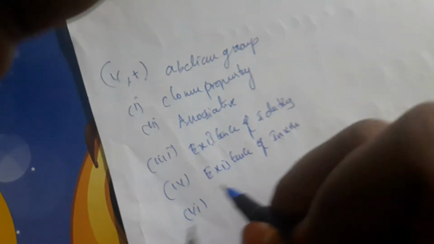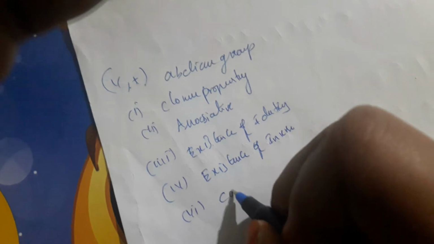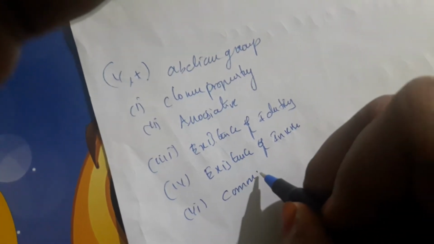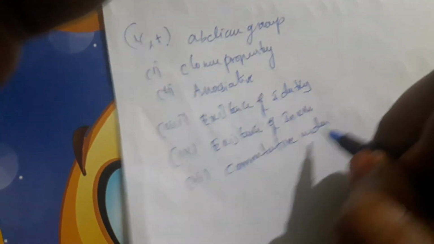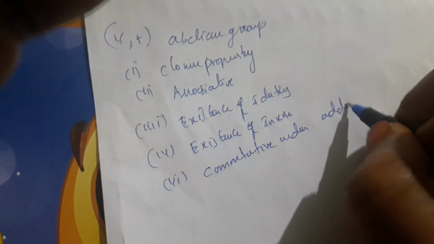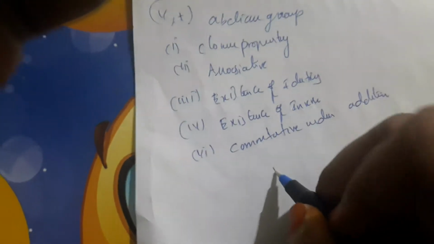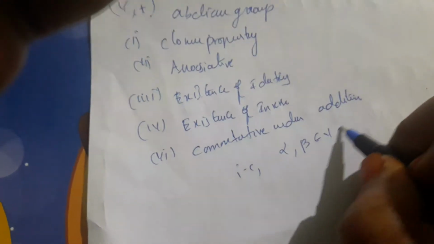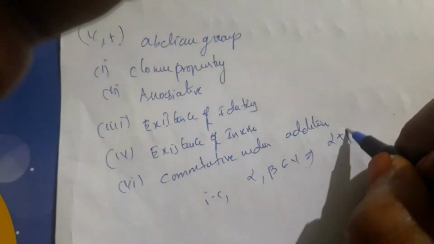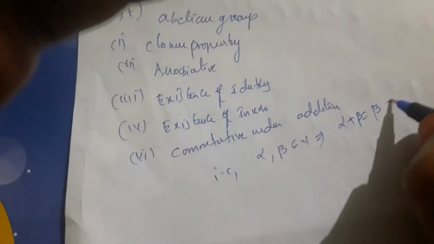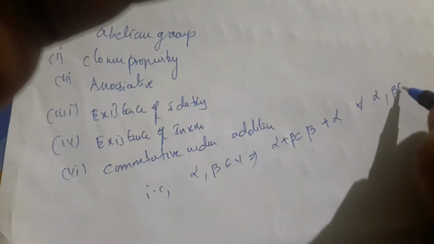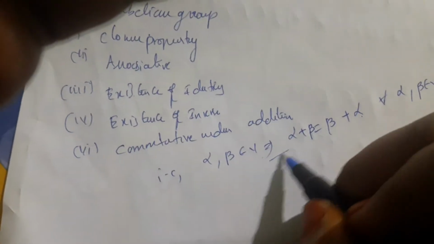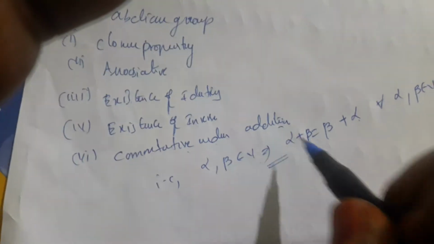Fifth one is commutative under addition. That is, if alpha, beta belong to V, then alpha plus beta is equal to beta plus alpha for every alpha, beta belonging to V. That is the commutative property under addition.